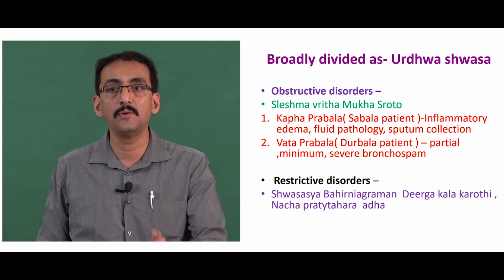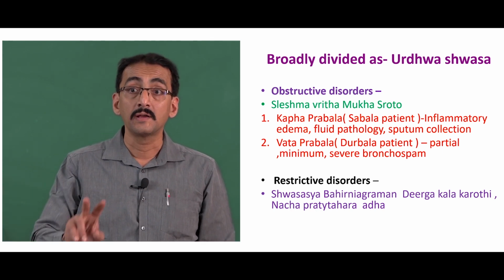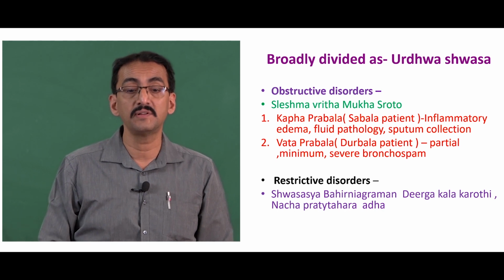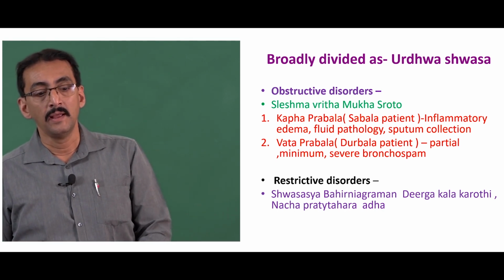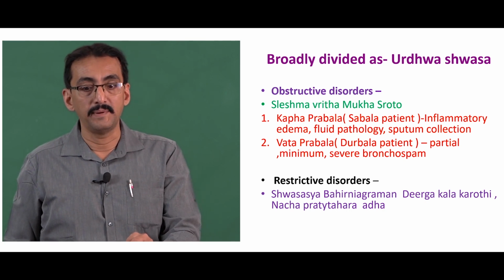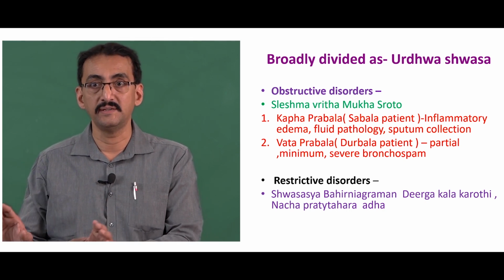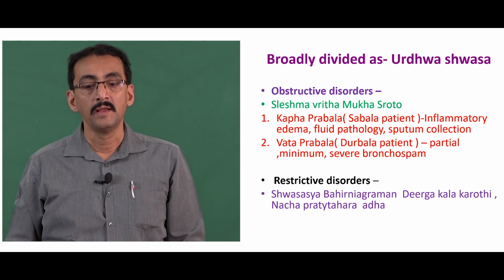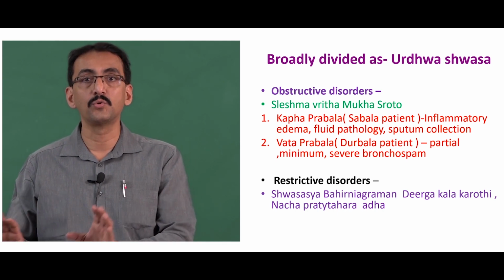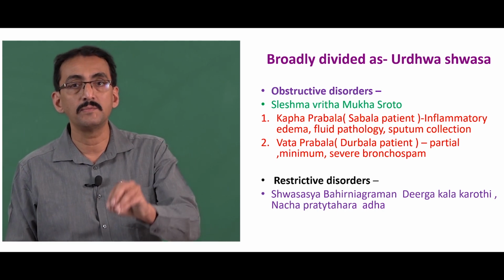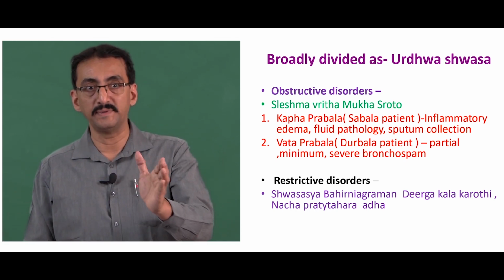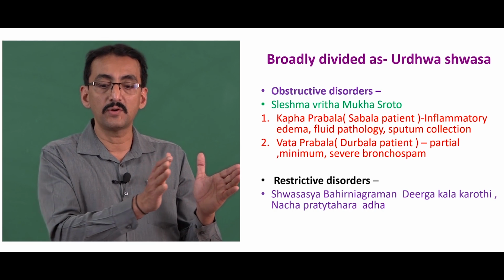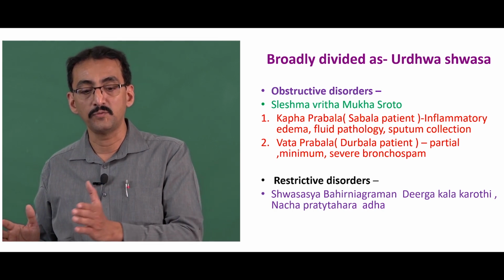Okay. So, Charaka further says that shleshma-avrita-mukha-shrotas condition is again divided into two types. One is kapha-prabala condition and another one is vata-prabala condition. Okay. So, he says that in the treatment, kapha-prabala patient is also called as sabala patient. Another one is vata-prabala patient or durbala patient. That is, shleshma-avrita-mukha-shrotas can occur in two aspects, two levels. One is it may be because of kapha-prabala, another one is because of vata-prabala.